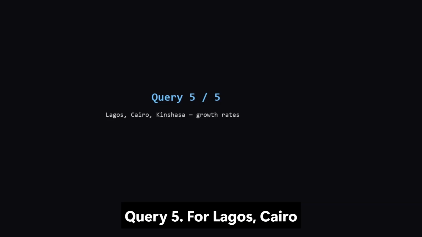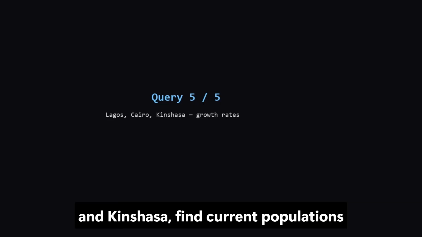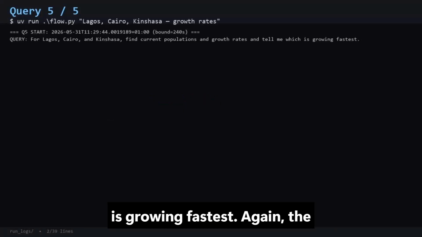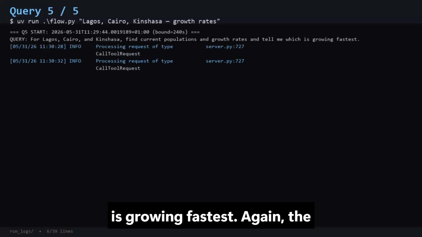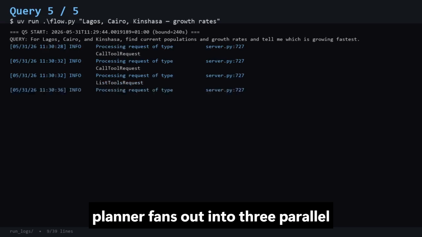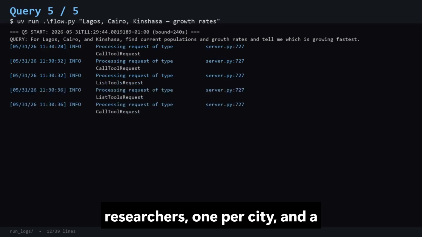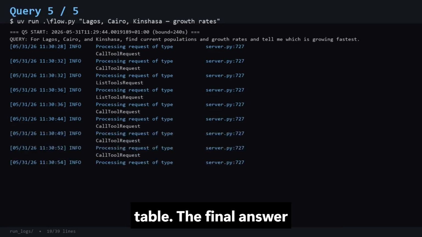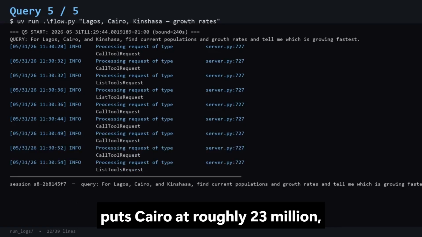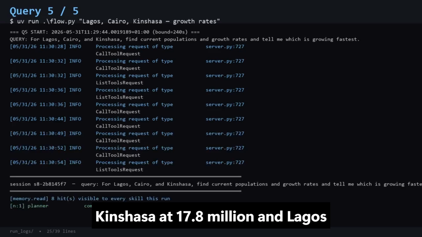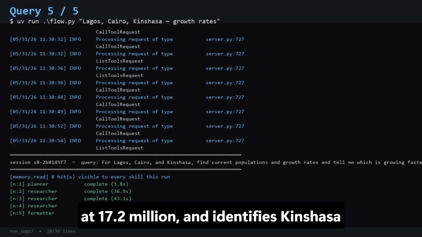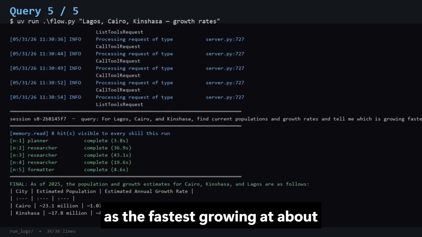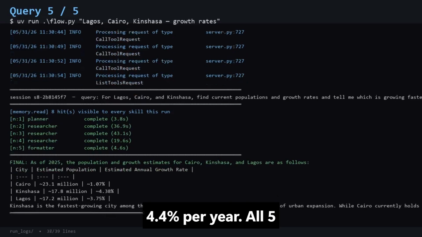Query 5. For Lagos, Cairo, and Kinshasa, find current populations and growth rates and tell me which is growing fastest. Again the planner fans out into 3 parallel researchers, 1 per city, and a formatter assembles the results into a table. The final answer puts Cairo at roughly 23 million, Kinshasa at 17.8 million, and Lagos at 17.2 million, and identifies Kinshasa as the fastest growing at about 4.4% per year.